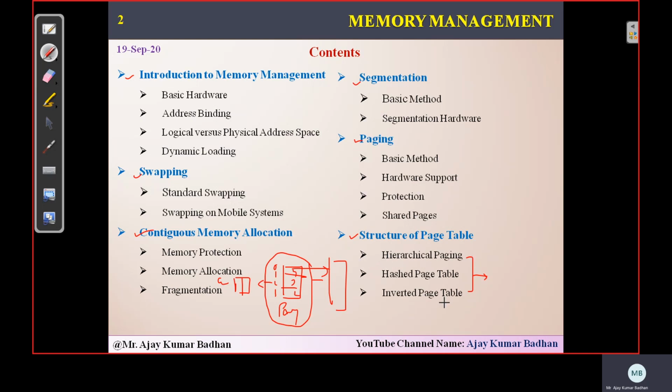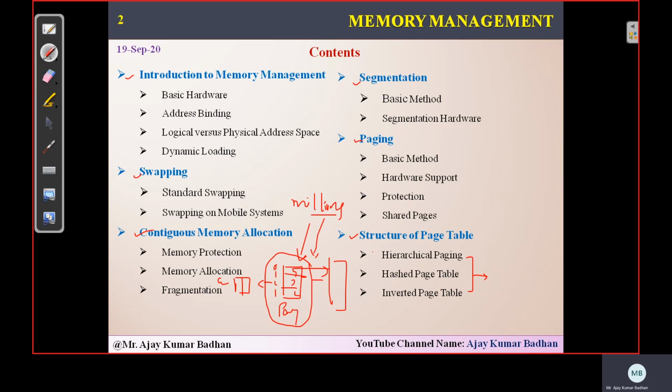Why do we have different page tables? Because there are many pages. In the videos we showed only a very few entries in the table, but in real time the operating system consists of millions of entries, not just 4 or 5. If there are millions of entries, the size of the table also increases and it occupies space in memory itself, so it becomes very difficult to manage everything.